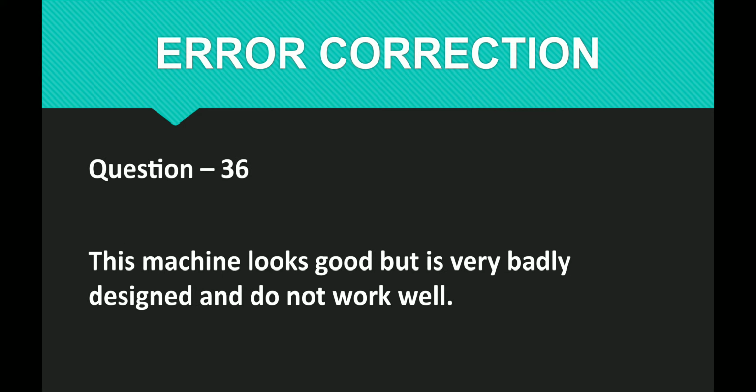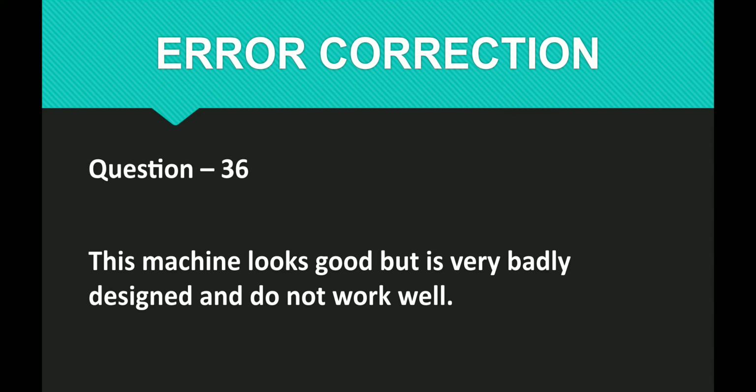So please check this sentence. This machine looks good. This is clause number 1. The subject is machine. But is the conjunction. So the second clause starts here, the subordinate clause. But is very badly designed. So what is badly designed? This machine. This machine is the subject and the verb is is.